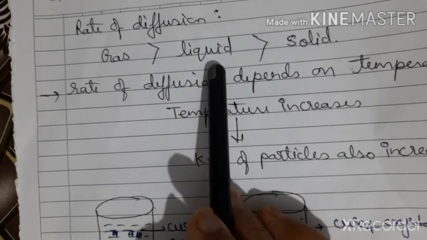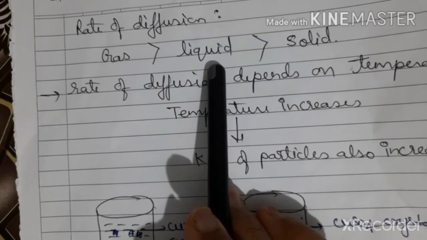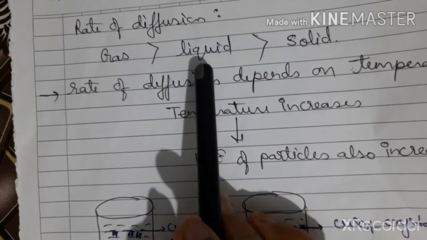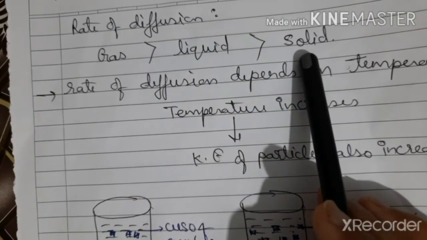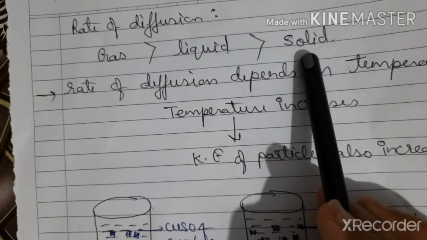Liquid particles have kinetic energy, but less than gas. So the rate of diffusion in liquid is less than gas. Particles of solid possess minimum kinetic energy. So the rate of diffusion in solid is minimum. Even we can say negligible. We cannot notice it. Their particles possess kinetic energy but very low. That's why the rate of diffusion is minimum in case of solid.